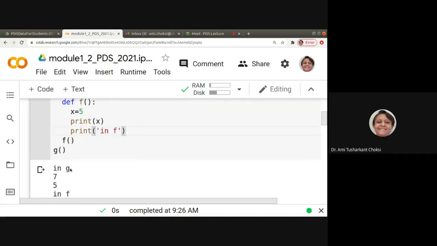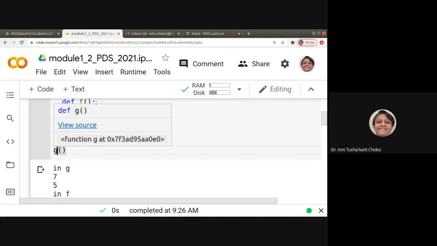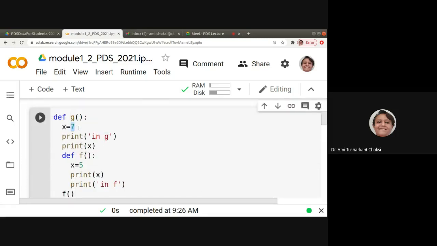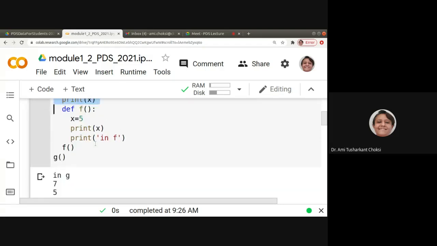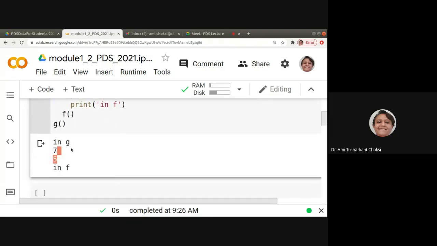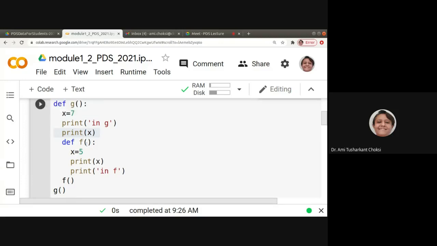What does it do? In G, first of all, this G is called, right? It is calling this, that is x is equal to 7. The value of x is 7, so in G, it is printing the value that is 7. Okay, in G, 7. After that, what happens? It is going inside this particular function. So here we are having the calling of this f. Is it going inside this function? No, it is actually not going inside the definition. But in this G, we have called this f. And so it will go here, right? If I remove this, it will not go inside that.